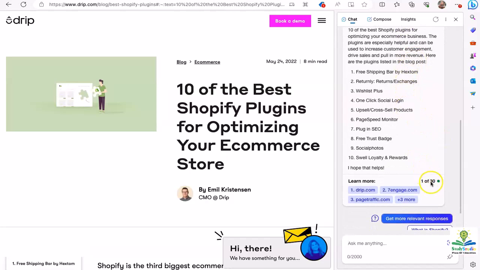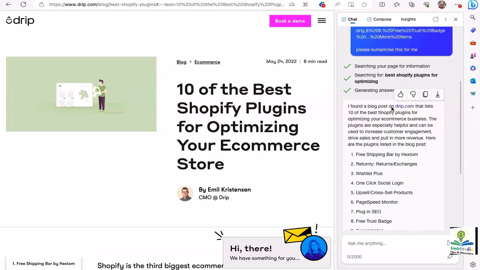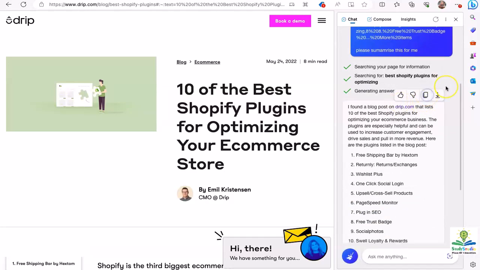Now, if I want, I have 29 questions left. I can ask it, okay, can you write me a 3-line description for each plugin? Can you tell me the price of each plugin? Now, when I've collected the information in a summarized way that I want to work with, I can just copy paste this, take this to ChatGPT, and then start working from there and building up from there by creating more synthesized content.